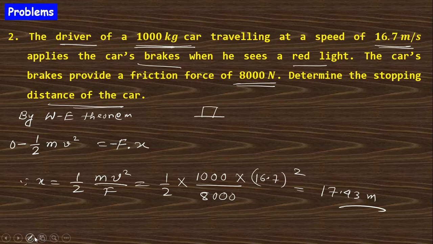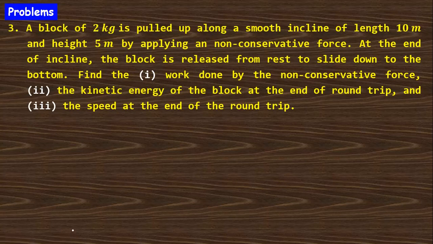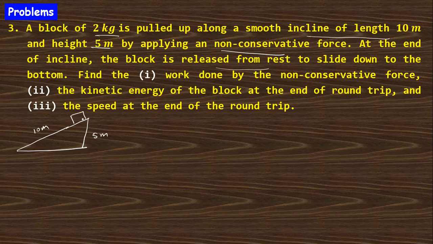Clear? Next, this says that a block of 2 kg is pulled along a smooth incline of length 10 meter and height 5 meter. So the length of the incline is 10 meter and the height is 5 meter. Applying a non-conservative force along the incline, the block is raised from rest at the bottom of the incline. So here the initial speed will be 0. Find out the work done by the non-conservative force.